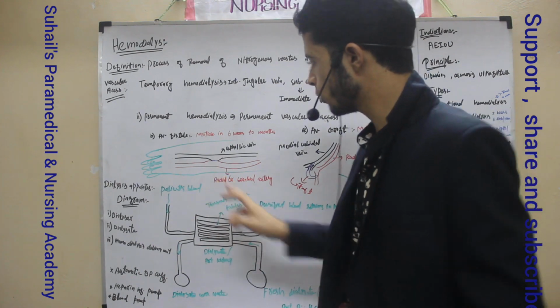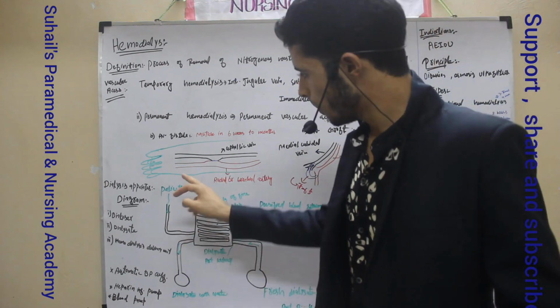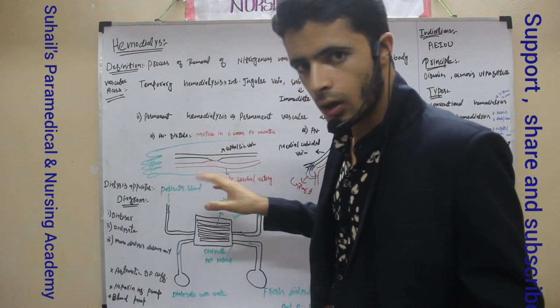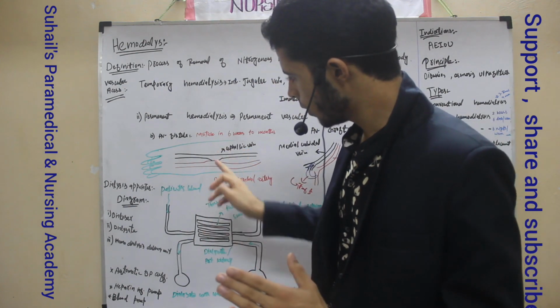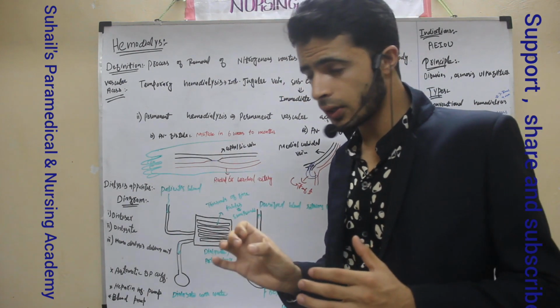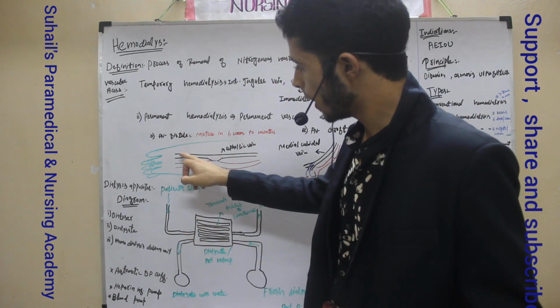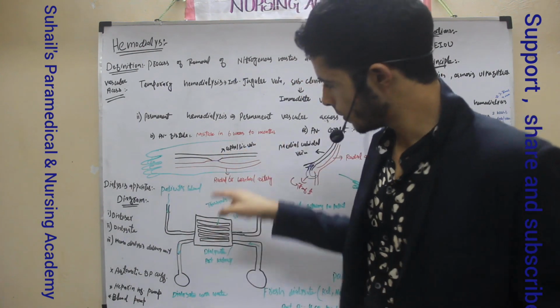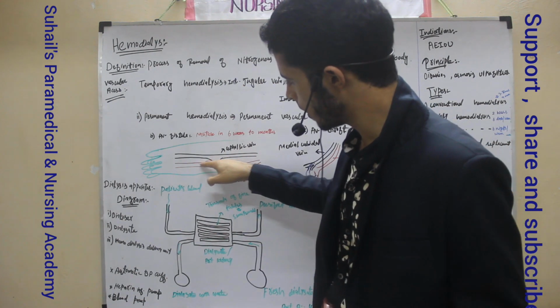Remember the complication, you can write it later, but here I will tell. Suppose when the blood is going to the vein, what we are doing is pushing all the blood towards the vein, but because we are doing the anastomosis, we are joining artery and vein, all the blood will enter the vein, and from the vein it will now go to the artery, because the artery transfers the blood towards the what?